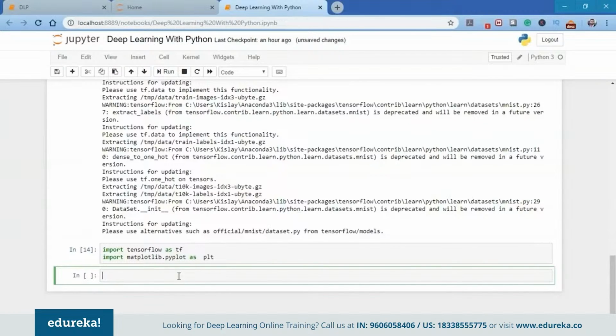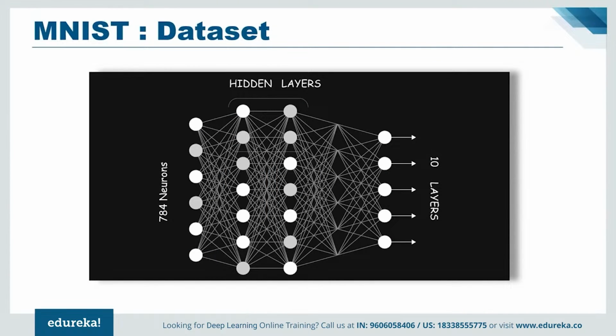Next, I'm going to initialize the network parameters. In the image earlier, we saw that we had two hidden layers, one input layer, and one output layer. I'm going to create two hidden layers which have 256 perceptrons. This number is arbitrary; you can use any number of perceptrons in a single layer. It depends on you. For the input layer, I'm going to use 784 inputs because the image shape is 28 into 28, which equals 784 pixels. And the output layer will have 10 classes, because as you know, MNIST classes are 0 to 9, which are 10 digits.